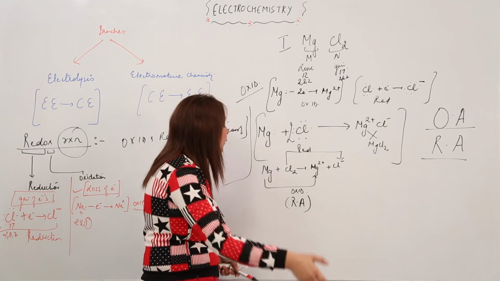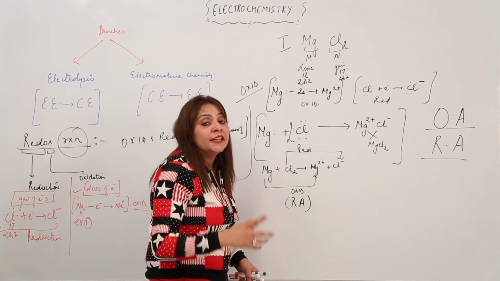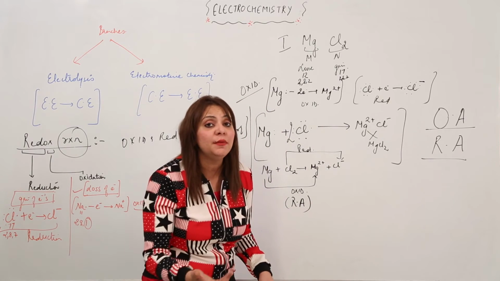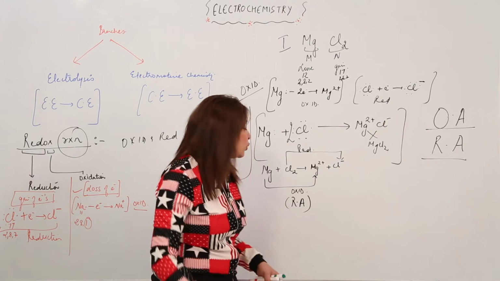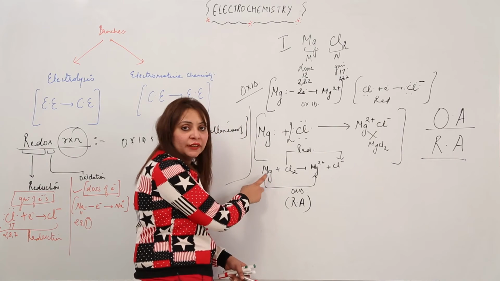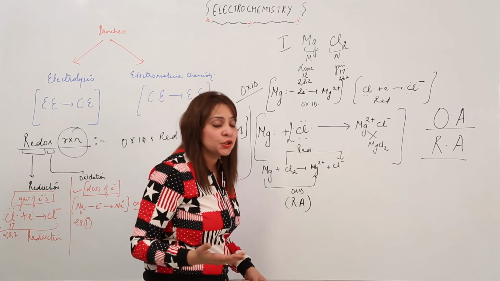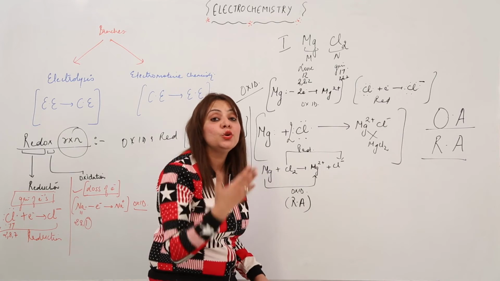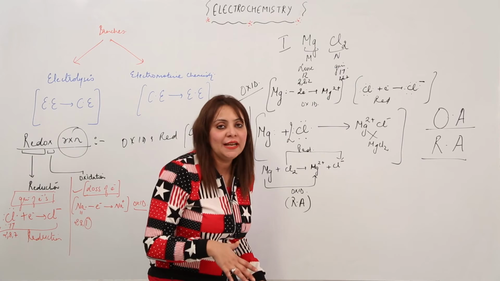For example, how? If this magnesium does not lose 2 electrons, then how will Cl become Cl negative? It will not be able to, because it needs an electron to gain, and that electron is provided by this Mg, right? So it is getting oxidized, that means it is losing an electron, but it is making Cl reduced, right? So it is a reducing agent. It is reducing Cl and is itself getting oxidized, right?